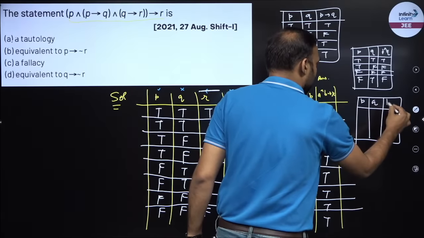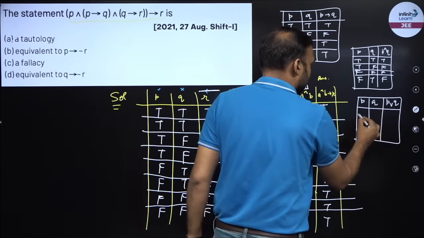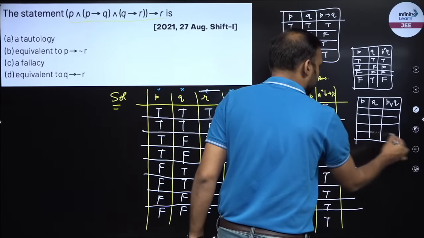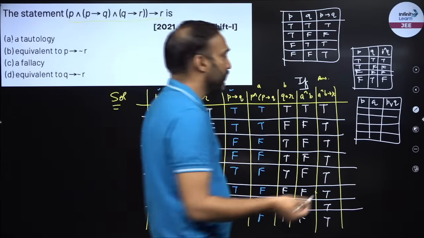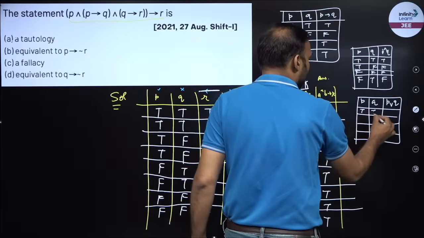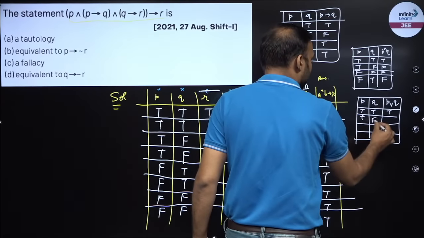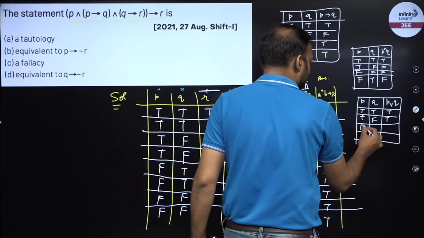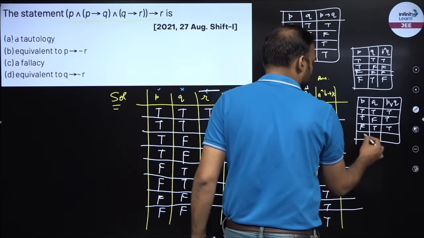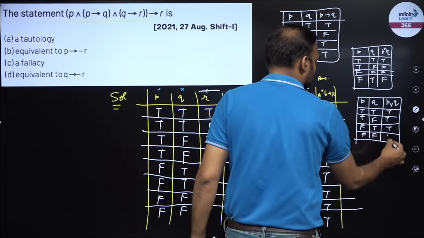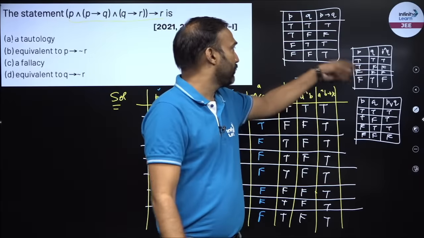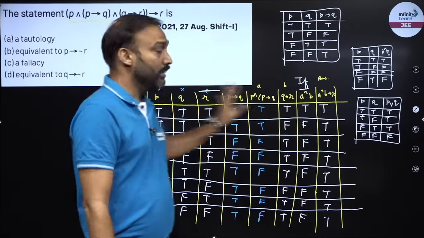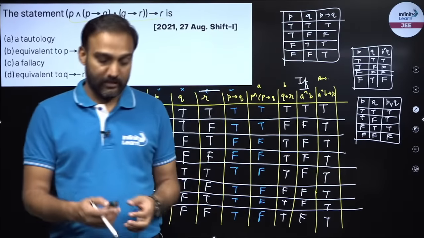P, Q, P or Q, right? So union means OR condition. So for OR, if one of them is true, the statement is true. So this is true, true, true. If one of them is true, the statement is true. If both of them are false, that is the only case when it will be false, right? So remember the basic truth table that will be helpful in finding out the truth table for a bigger expression.